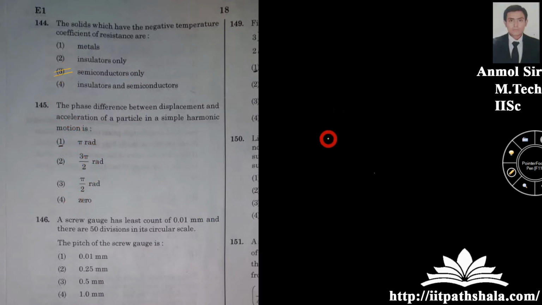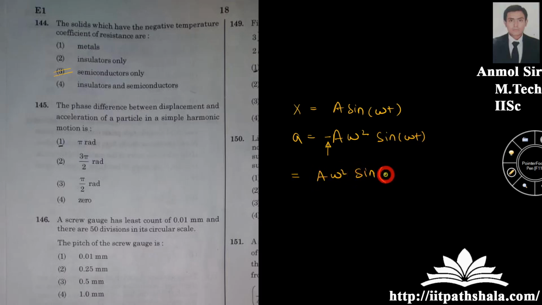Now in this question he is asking you the phase difference between the displacement and the acceleration. As you know, displacement is x equal to a sine omega t in SHM. Acceleration is the double derivative of this displacement, landing you with a omega square, and there is a minus, you have to take care of that also, sine omega t. If you do some mathematical manipulations, you will land up with the following expression. Now if you calculate the phase difference between the two, phase of second minus phase of first, you will have omega t plus phi minus omega t equal to phi. So my phase difference is nothing but pi radians.